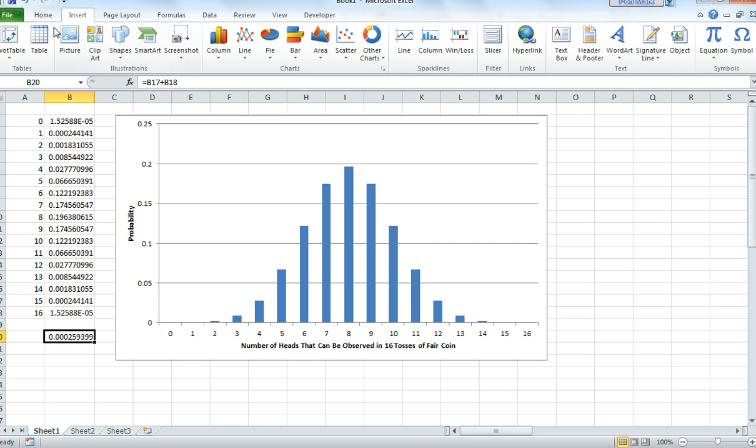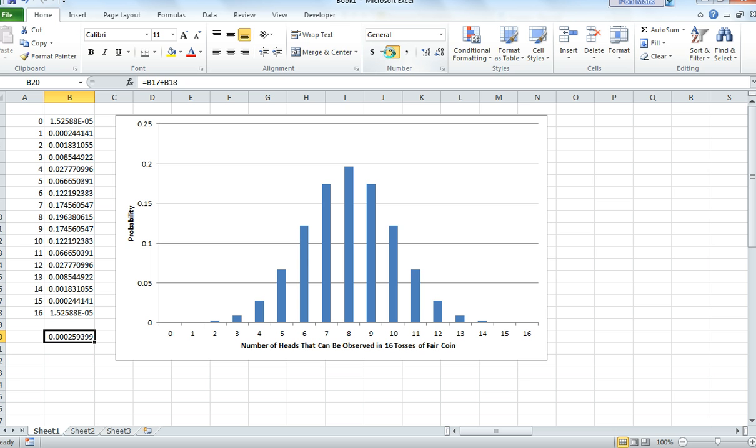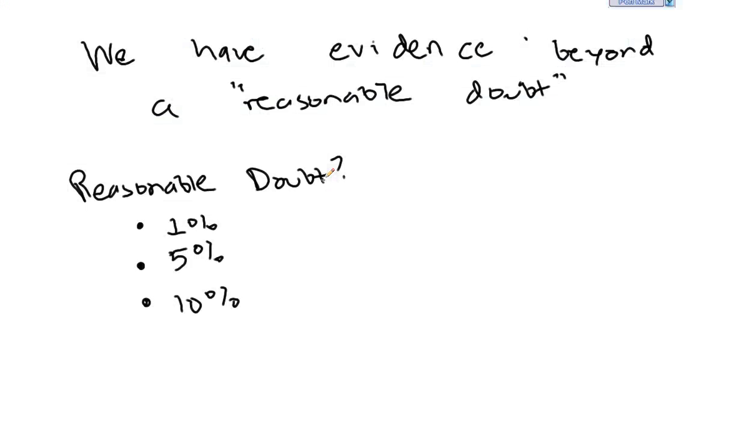In terms of a percentage, there's about a 0.03% chance of getting 15 heads in 16 tosses. Well, is that guaranteed proof that the coin is unfair? No, it's not guaranteed proof, but it's beyond a reasonable doubt. So we have evidence beyond a reasonable doubt, in quotes. Well, what is reasonable doubt?